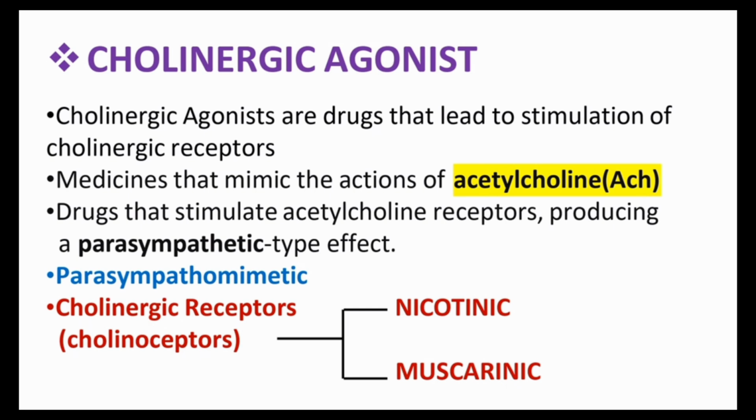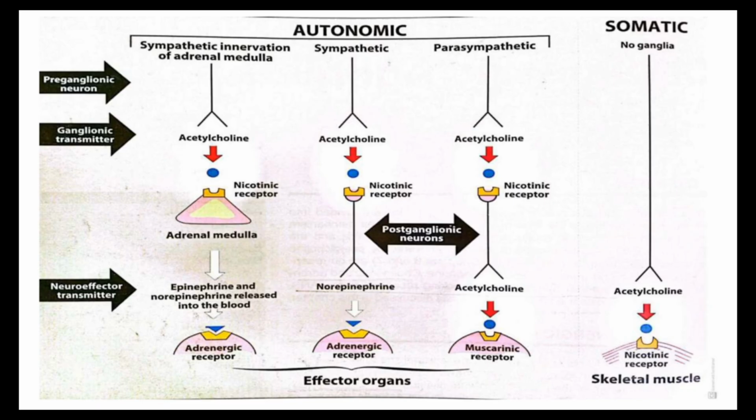Okay. Then the next point we already studied, cholinergic receptors. The cholinergic receptors are mainly two types, nicotinic and muscarinic. These are the main cholinergic receptors. In the next slide, I am discussing this also, the repetition from the first video, because we want to know how the neurotransmitter acetylcholine affects the adrenal medulla and the effector cells, and what is happening in the sympathetic and parasympathetic, what the receptors are and what the neurotransmitters are. So that's why I mentioned it again here. This we also want to know and remind ourselves, so that's the purpose of this image again.